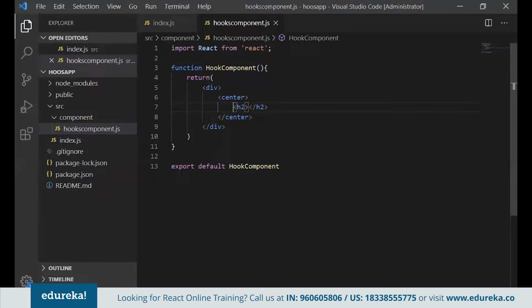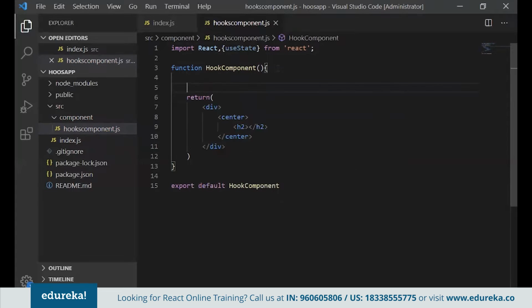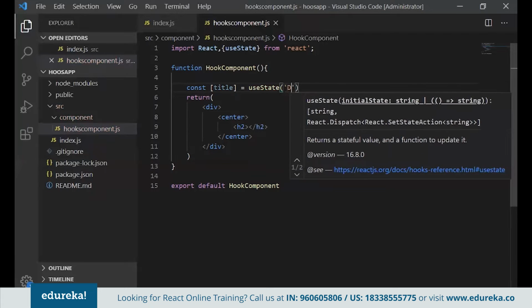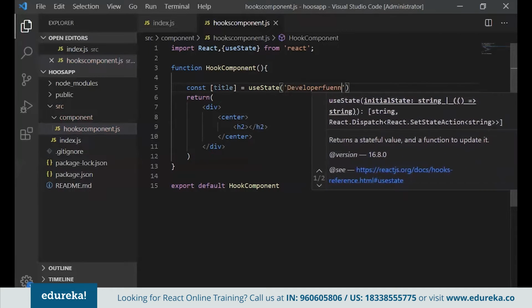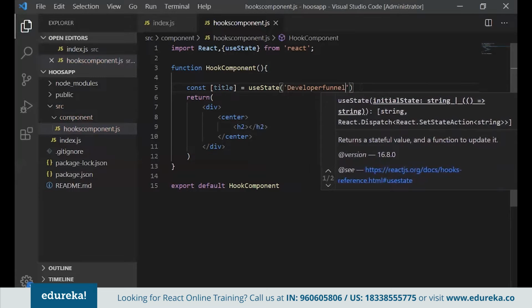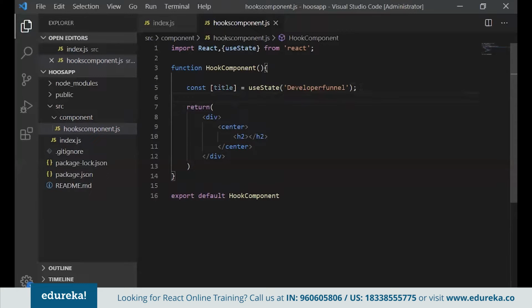Now how exactly can I define the state? To define the state, we have to write useState. This is one function that you have to import. And how to use it? The syntax is like this. Say const title, and to this we'll assign the value. We'll say useState, and suppose I write here developer funnel. Anything it can be, Edureka or anything I can write. Now I declare one state inside the function component.